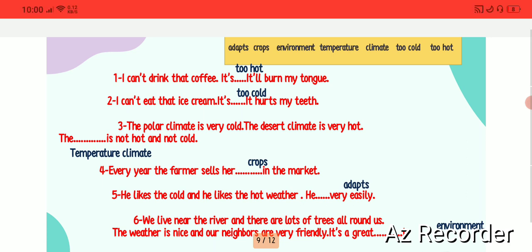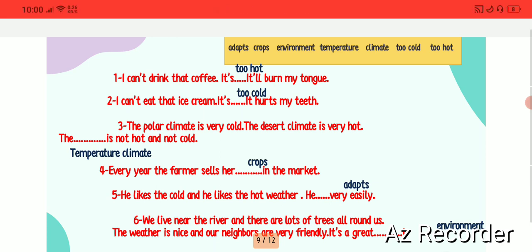Number 6, we live near the river and there are lots of trees all around us. The weather is nice and our neighbors are very friendly. It's a great environment.